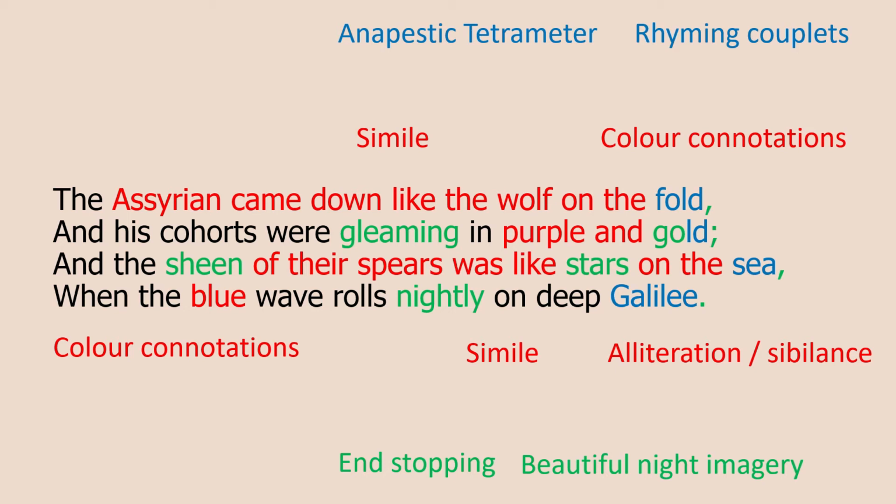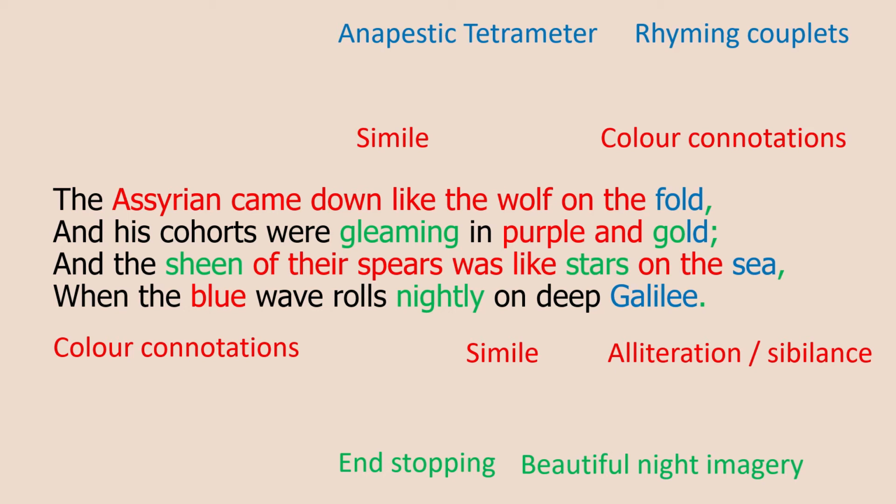We have rhyming couplets, so fold and gold rhyme, and they're next to each other, lines 1 and 2. Sea and Galilee rhyme, lines 3 and 4, they're next to each other, so we call it rhyming couplets. Galilee is a lake in modern day Israel, and it's a lake that's so big that it's referred to as the Sea of Galilee, but it's not the sea, it's a lake, it's surrounded by land.